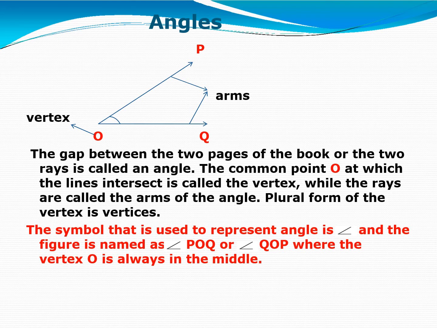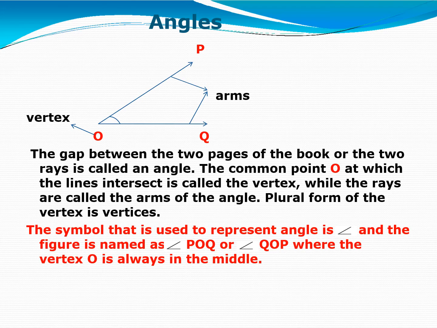Our books are making angles. Or one more nice example, if you are opening the gate or the door, at that time also many angles are created. If we are opening it completely, we are making 90 degrees. Later on you will understand these degrees.